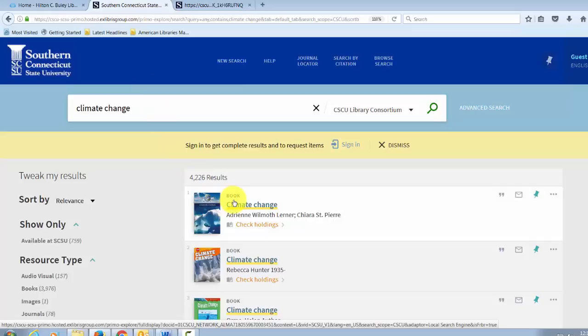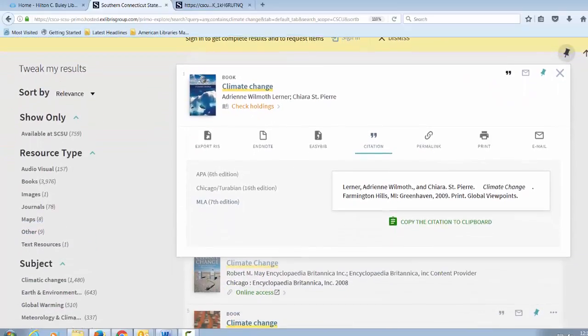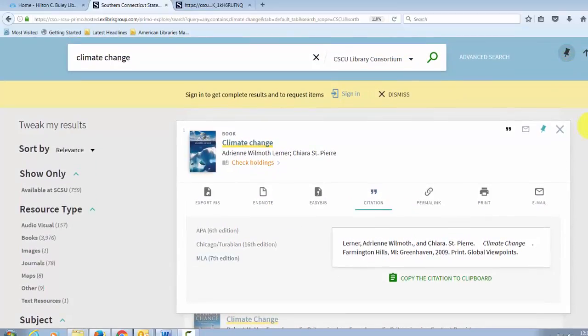Next to each record, you will see quotation marks, a mail icon, and a pin icon. Clicking on the quotation marks will bring up a citation style for you. Let's click on it, and you have an option of APA, Chicago, or MLA. You can print the record. You can also email the record to yourself. You can do this individually for each record.